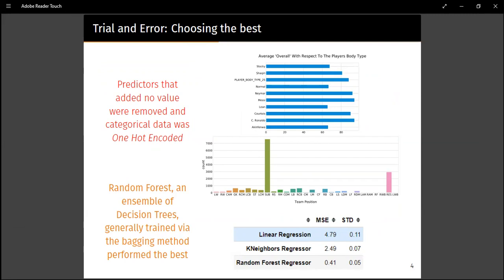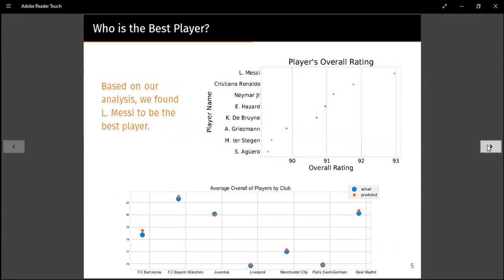So the random forest came out as the clear winner with the lowest MSE as compared to linear regression and KNN regression. So we used the random forest to train our entire data. Based on our analysis, we found Lionel Messi to be the best player. On the right-hand side is the player's overall rating, and Lionel Messi is pretty close to 93 as compared to the other players who follow him. The below image shows the average overall of the players by their club, and it looks like our prediction was slightly higher than the actual overall.